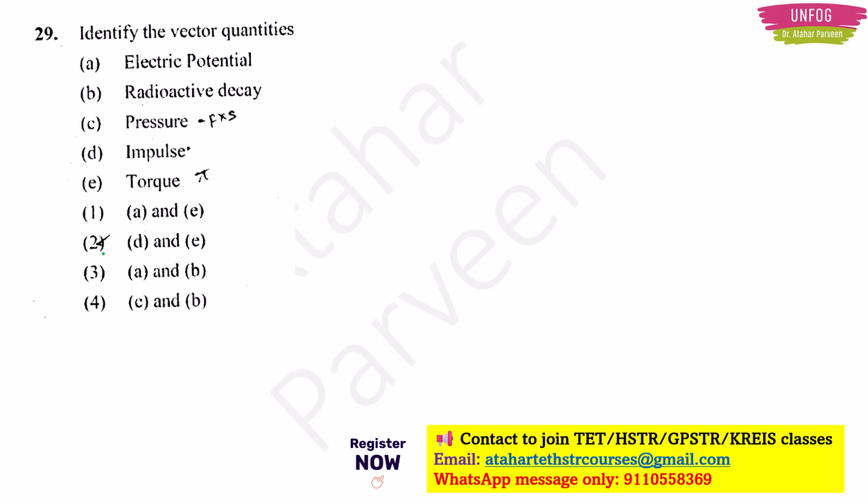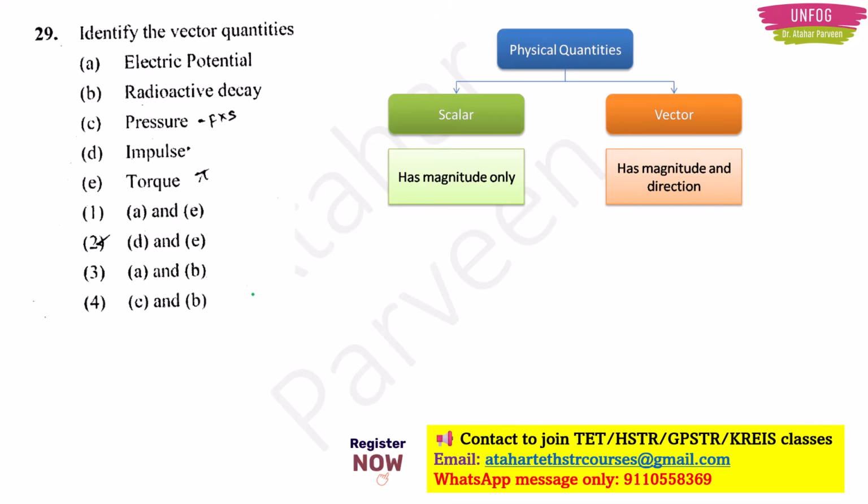So question number 29. Identify the vector quantities. In the previous question, we were discussing distance and displacement, right? So distance is only about the total path covered by the body. So that is your scalar. Displacement is also talking about the direction. So it is your vector. So what is the difference between scalar and vector? The physical quantities which have only magnitude are known as scalars, and those physical quantities which also talk about the direction along with magnitude, we call them vectors.